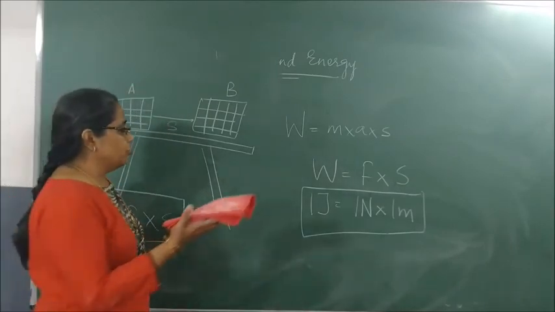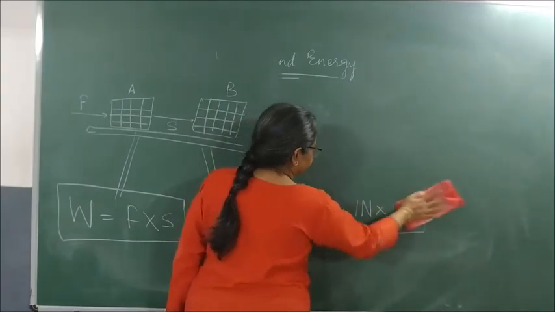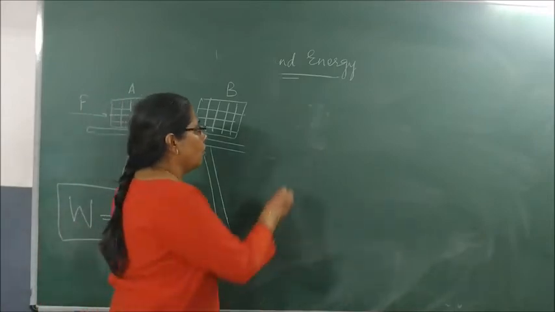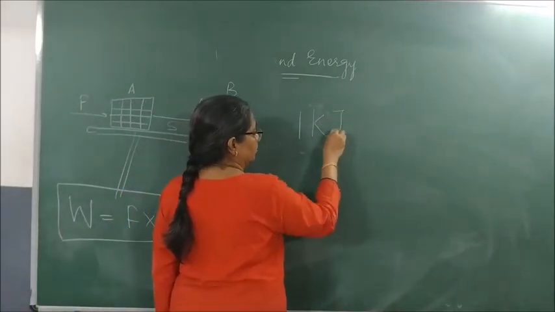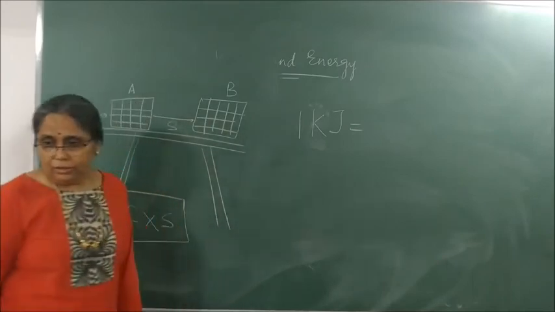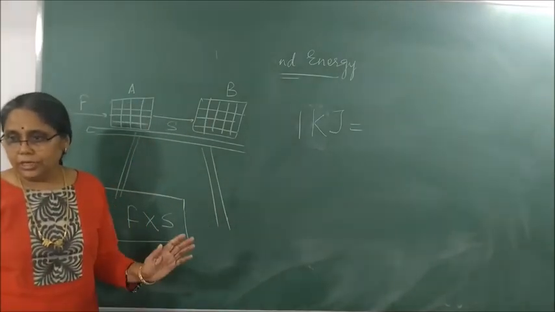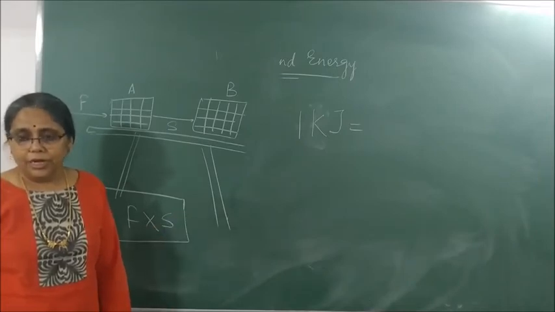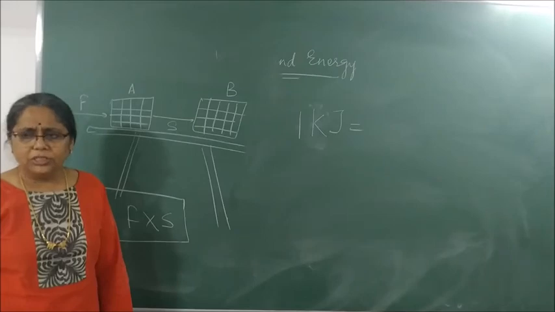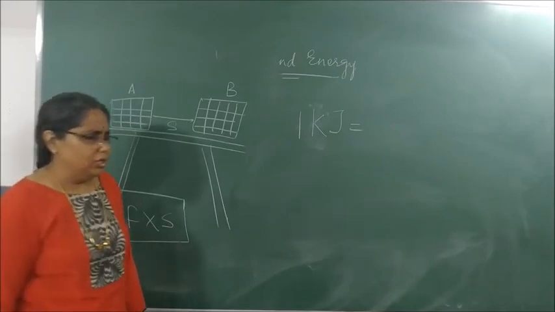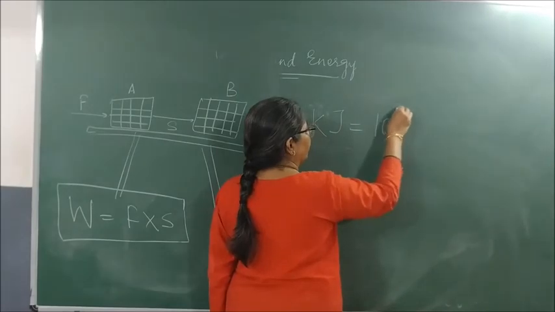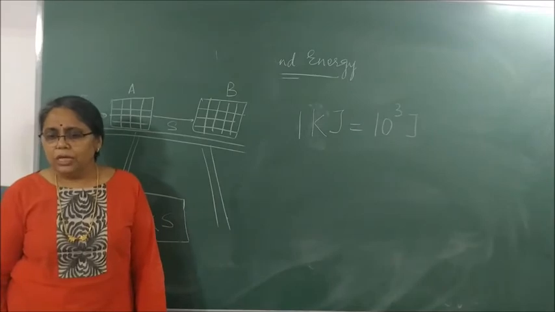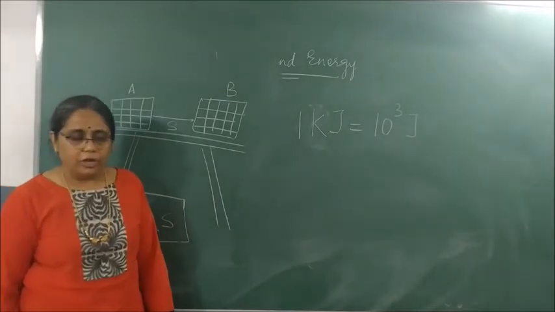Now write larger units of work. Please write 1 kilojoule. Kilo means how much? 1000. So 1 kilojoule is equal to 10 to the power of 3 joules.